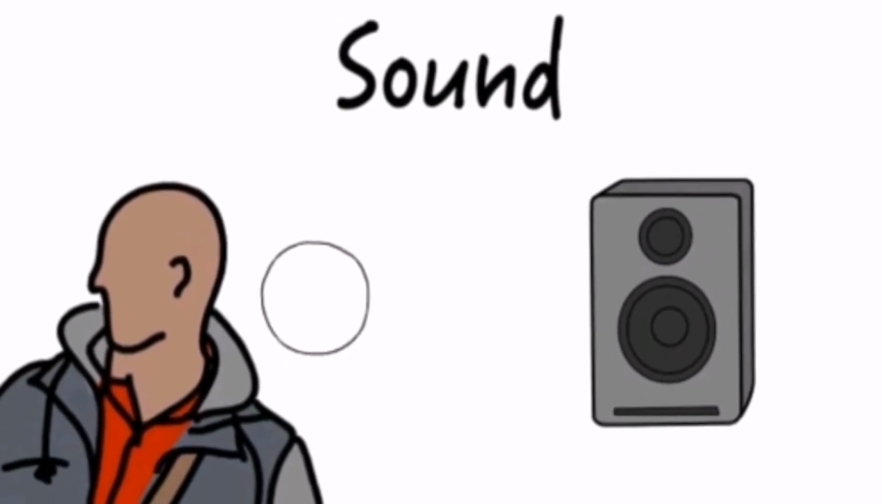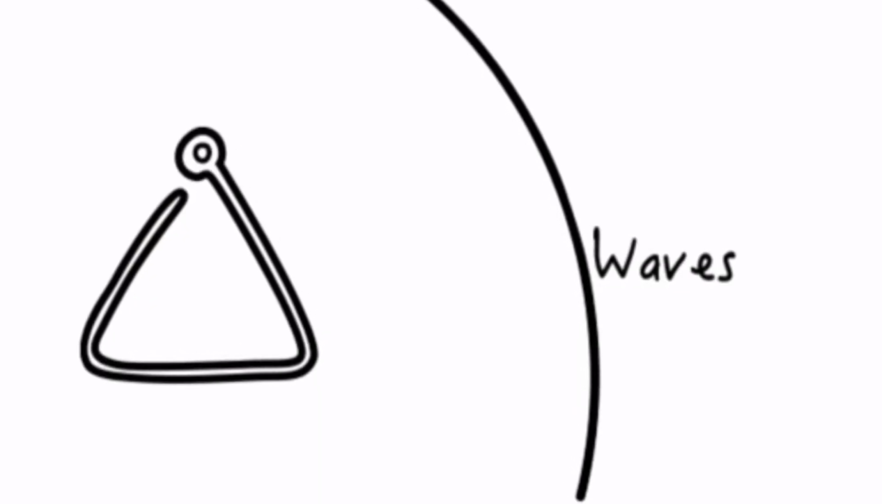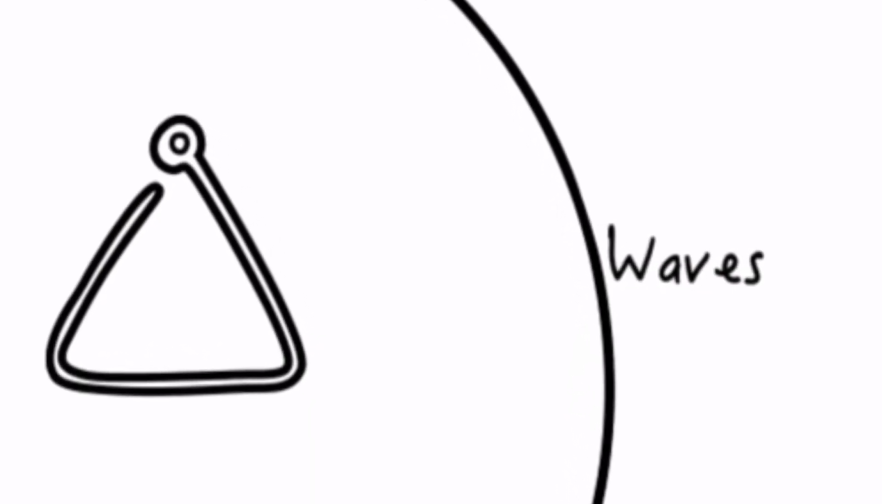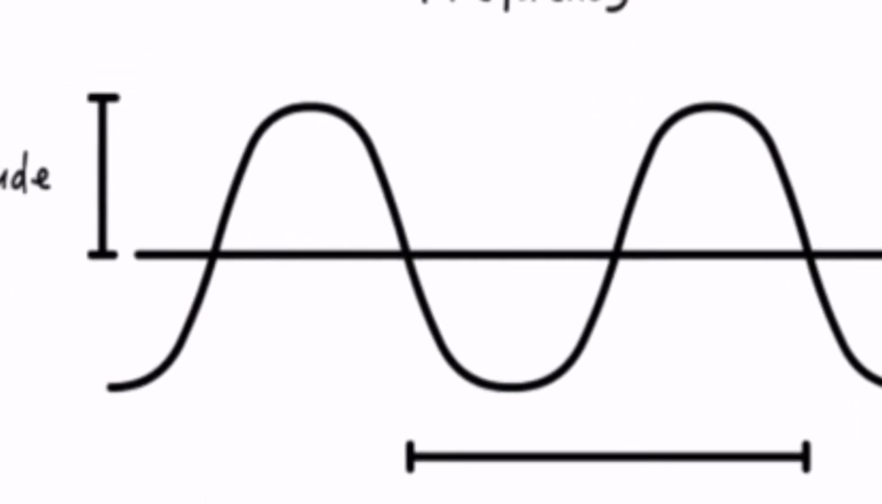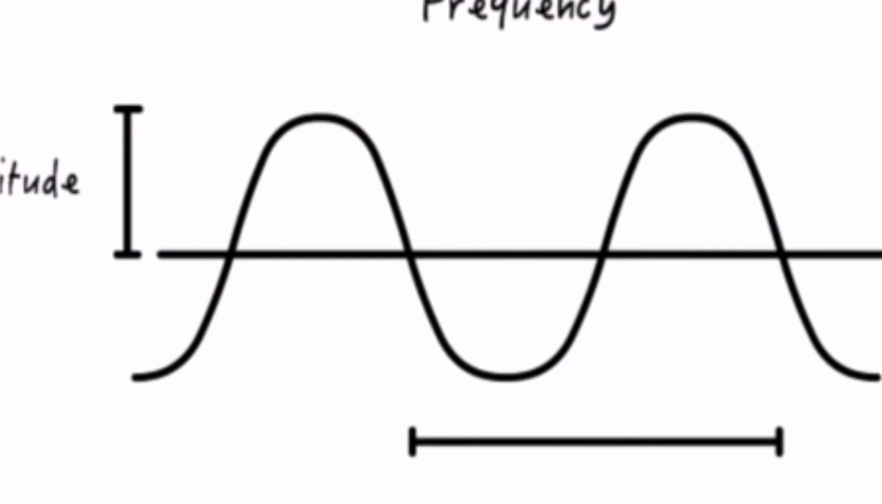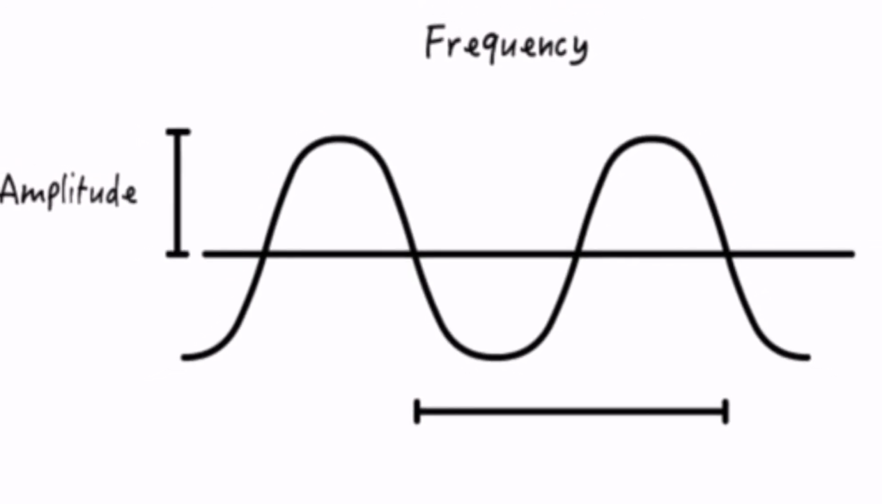Sound is a form of energy that can be heard. It is a transfer of energy in the form of waves from the rapidly vibrating particles in a given substance. Amplitude, or size of a wave, determines how loud the sound is. Frequency determines its pitch.